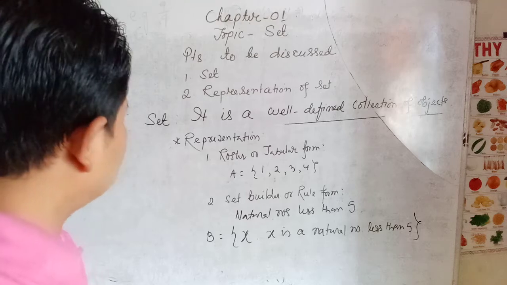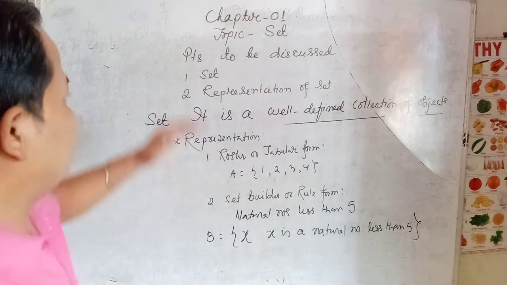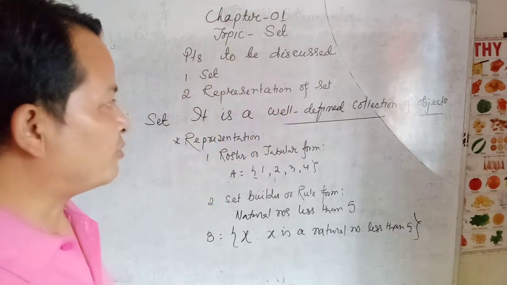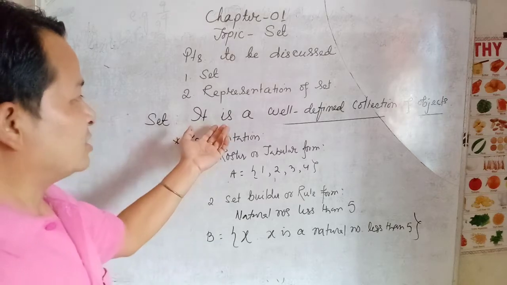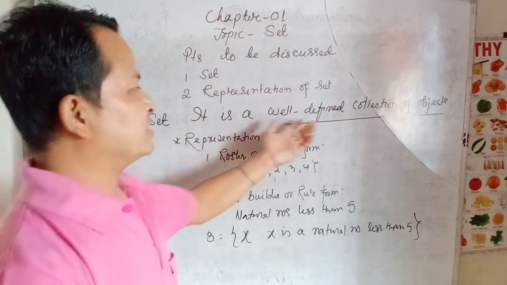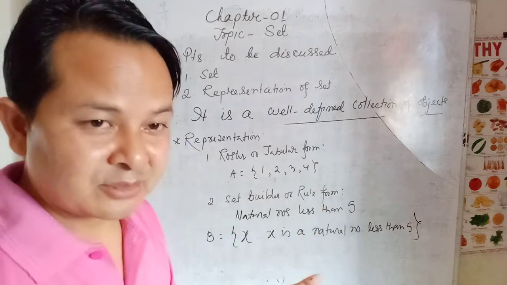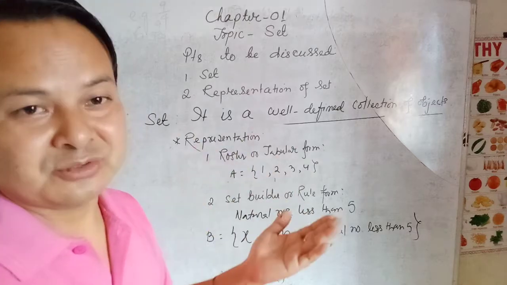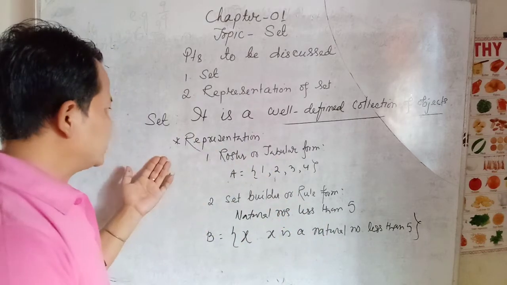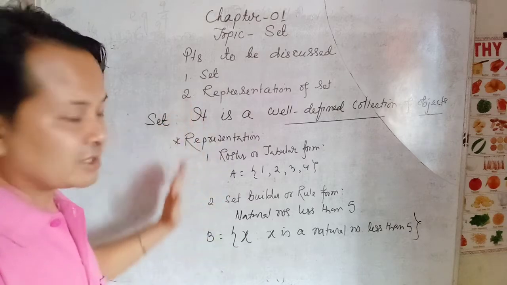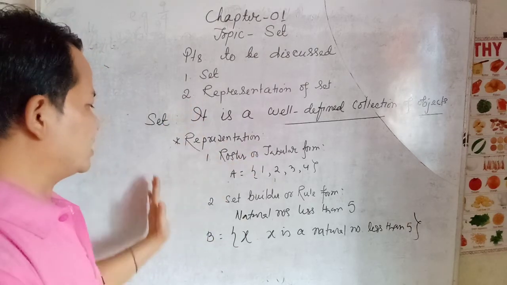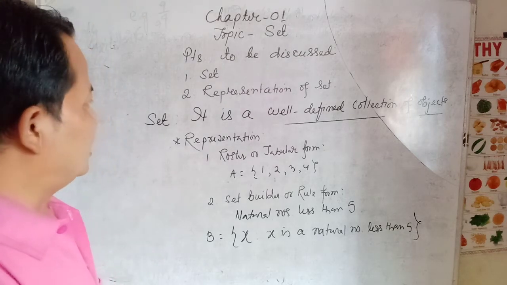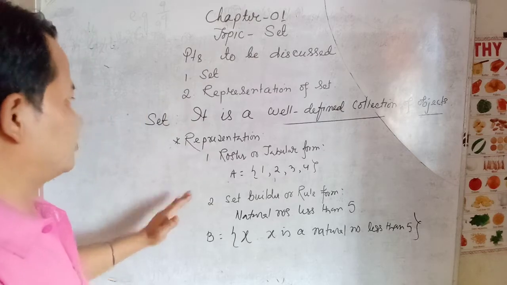So today we have learned about a set. What is a set? It is a well-defined collection of objects. And when is a collection said to be well-defined? A collection is said to be well-defined when the collection does not change from one person to another person. You have to understand that. The second one is representation of set. It can be represented in two ways. First one is tabular form, and second one is set builder form. I hope that you have understood these forms of set as well as the definition of the set.